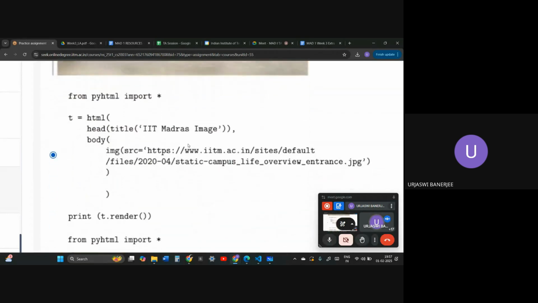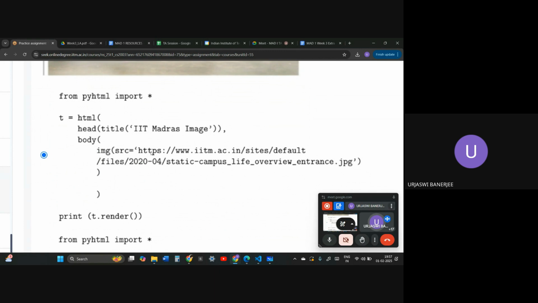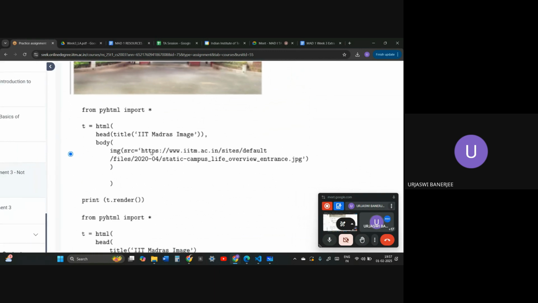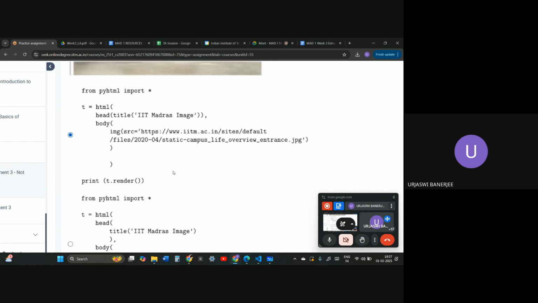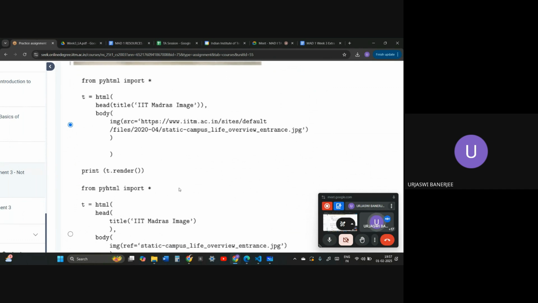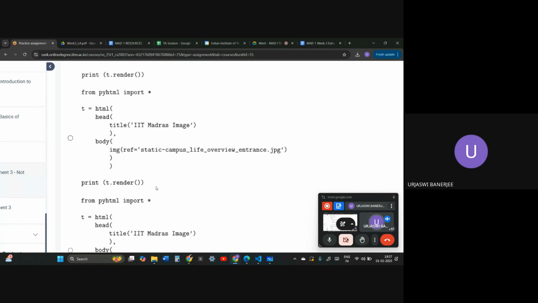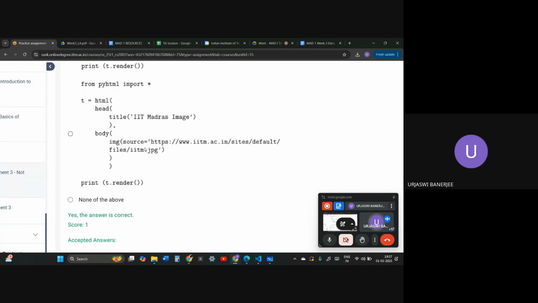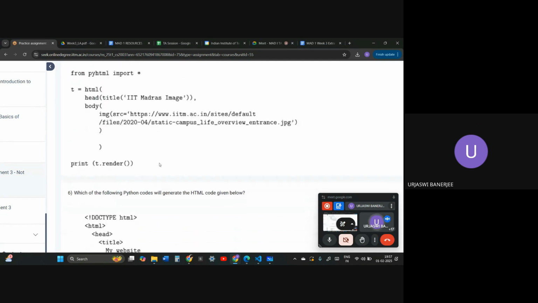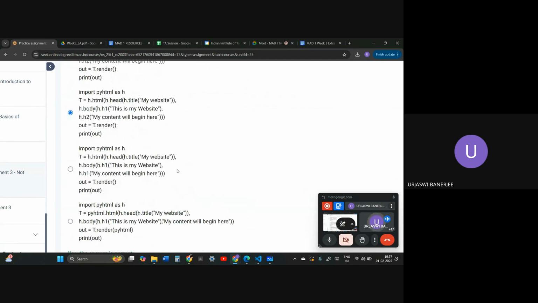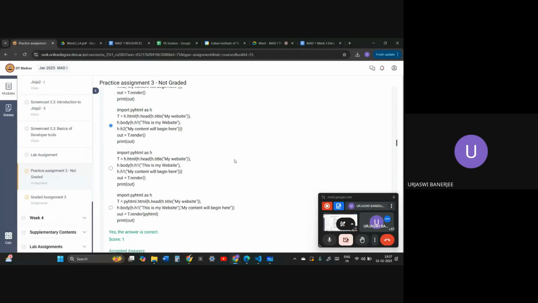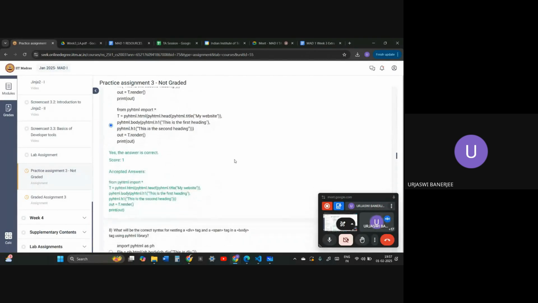So this is again about images. If you want to render something like source images, you have to use src or href. Src actually retains the original size and format of the images, so use src. This one was using ref, which is wrong, and this was using source, which is also wrong. So these were all of the previous questions that we covered in the practice assignments.